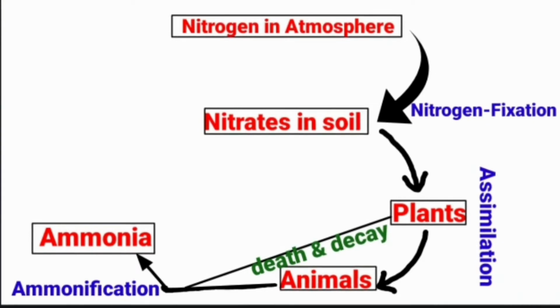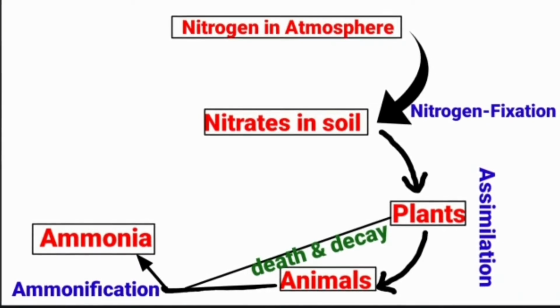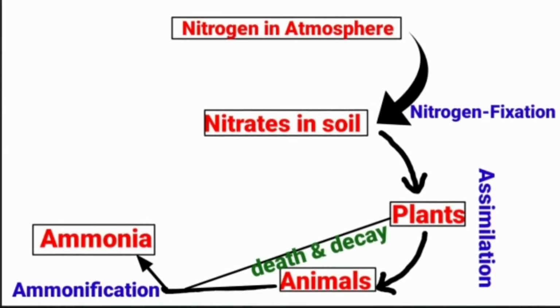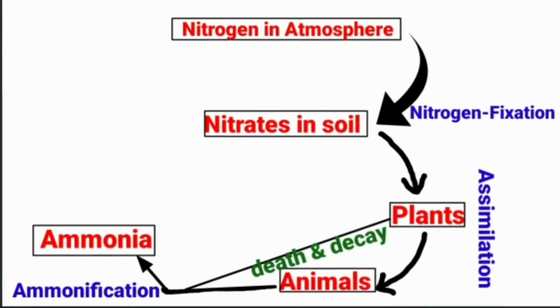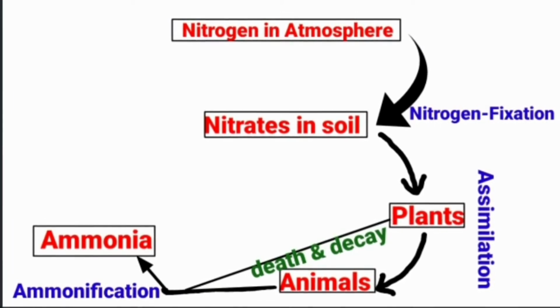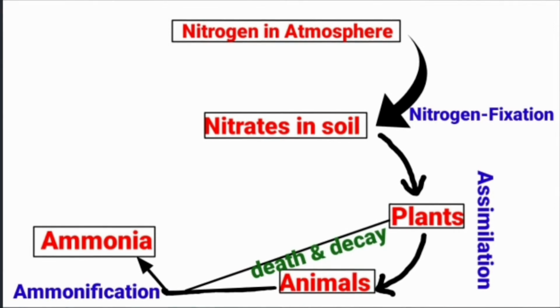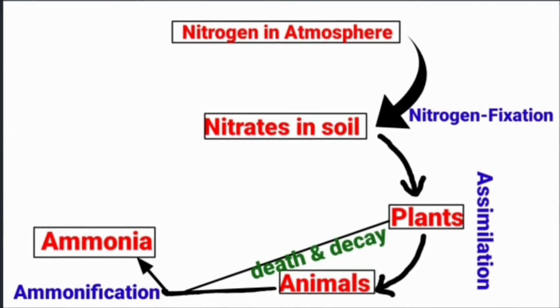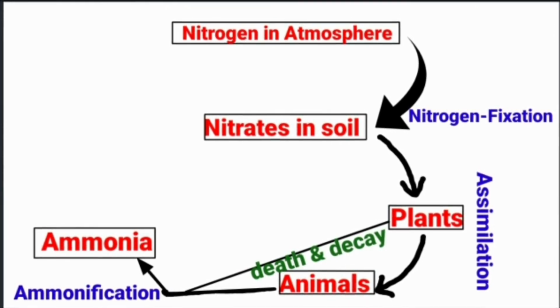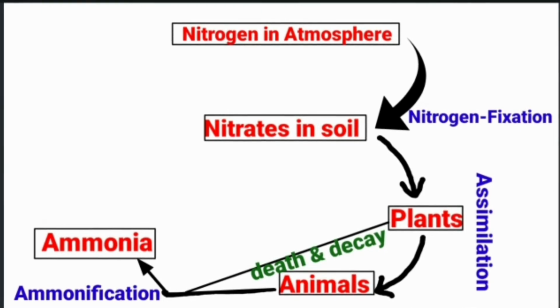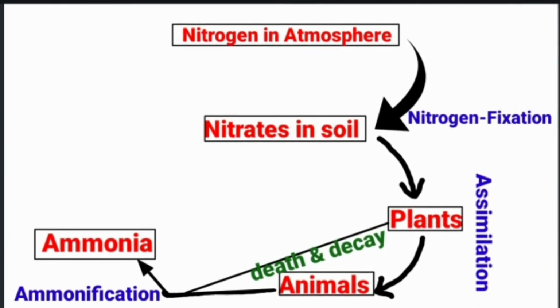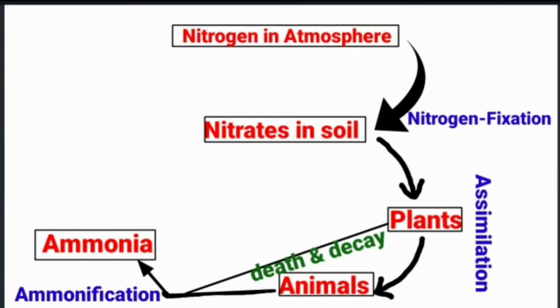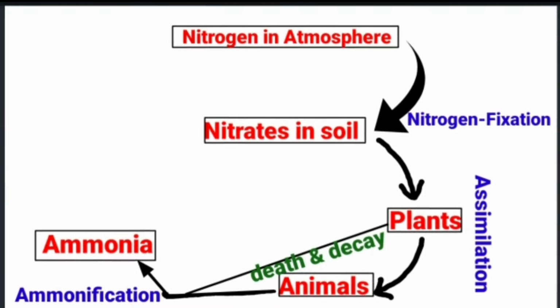Third step is the ammonification. It is the process of production of ammonia by decomposition or breakdown of dead plants or animals or complex organic matter. Both the processes are carried out by microorganisms living in the soil, for example, fungi, bacteria, etc.